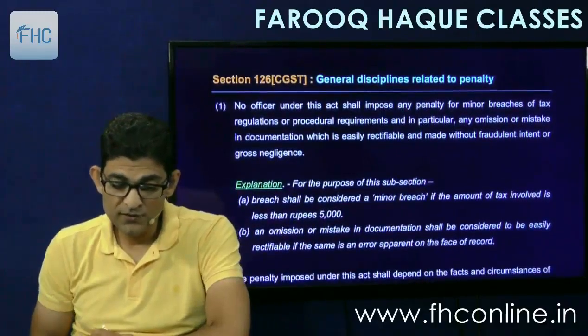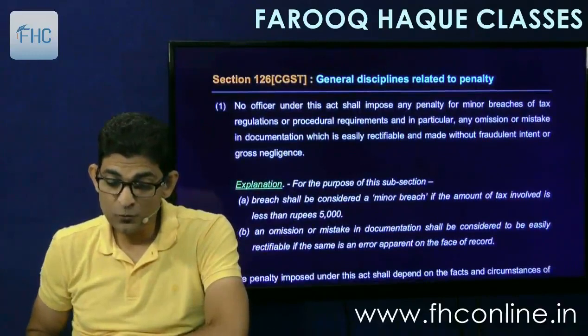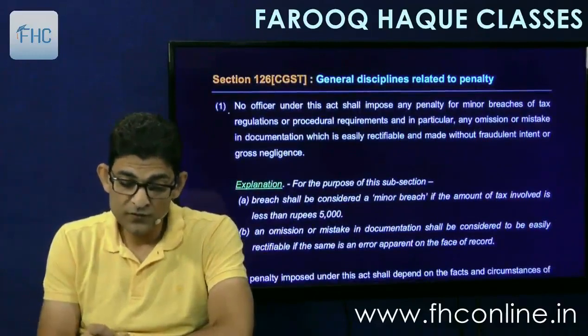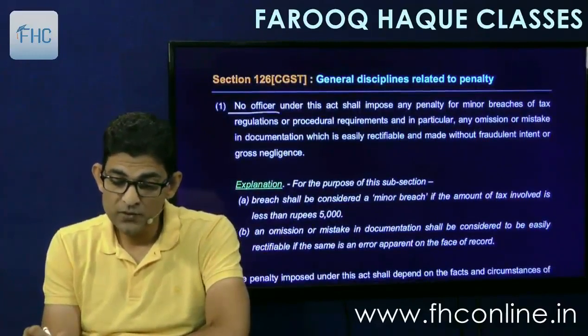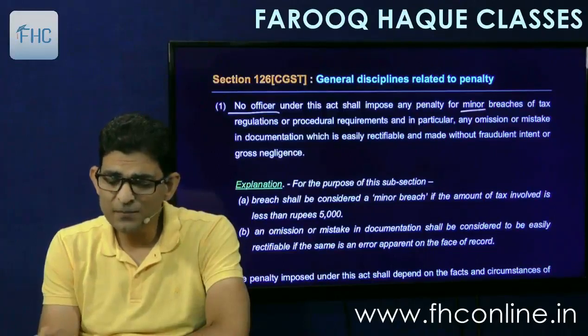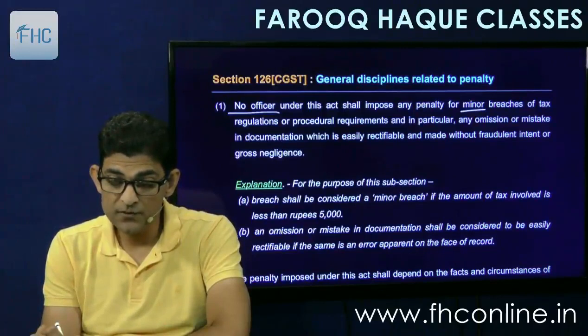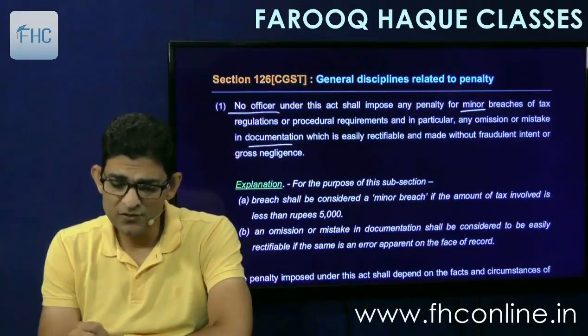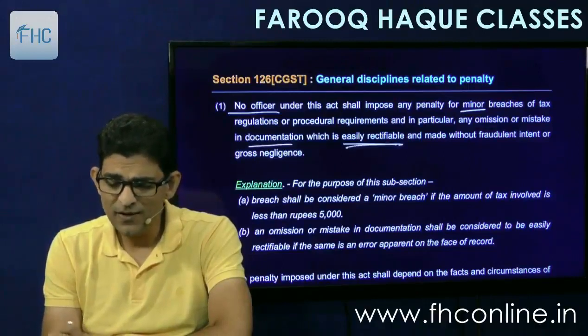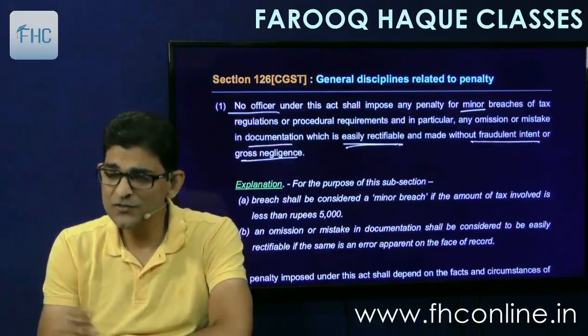Then 126 says general disciplines relating to penalty. No officer under this Act shall impose any penalty for minor breaches of tax regulations or procedural requirements, and in particular any omission or mistake in documentation which is easily rectifiable and made without fraudulent intent or gross negligence.